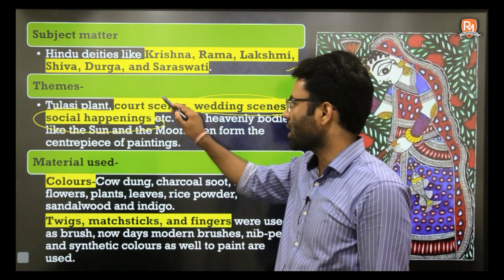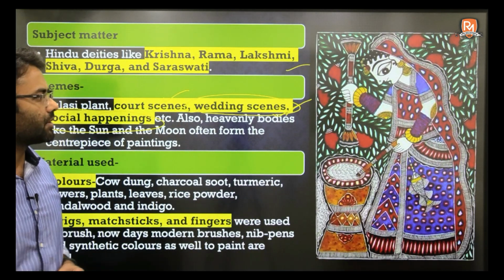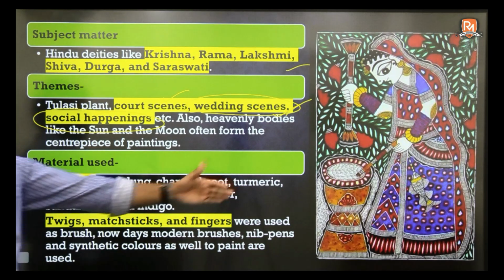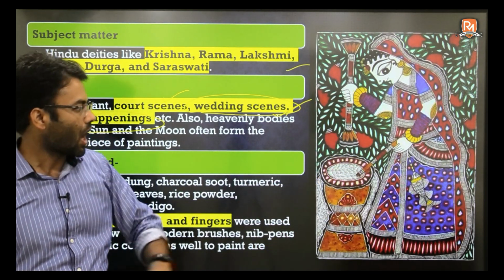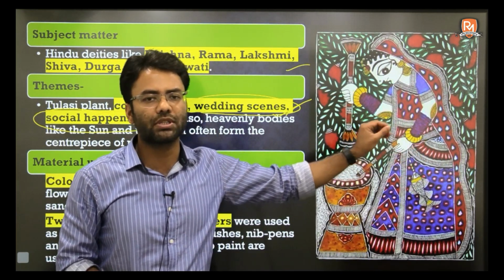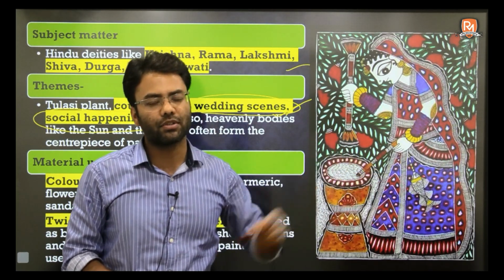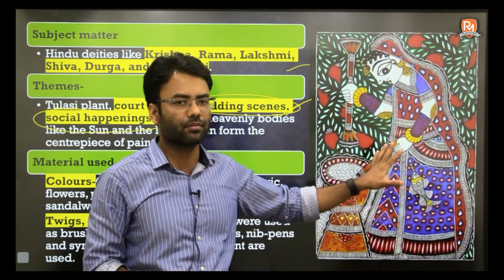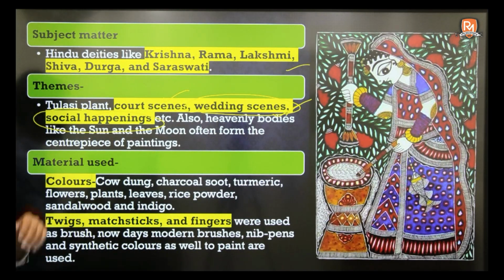Then apart from that, you have other kinds of scenes, whether it depicts some daily life, like for example in this painting you see a woman processing some kind of food item here. Another dimension is that in the whole of this painting you will not see any point or any area which has not been colored. The whole painting is colored. Everywhere you will find some kind of color. So, the next dimension is about the material used.